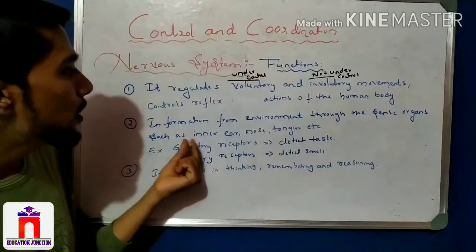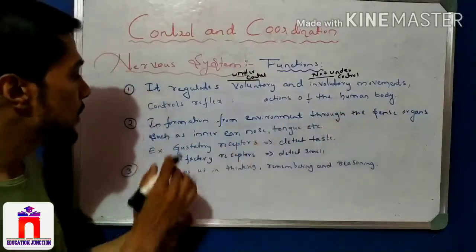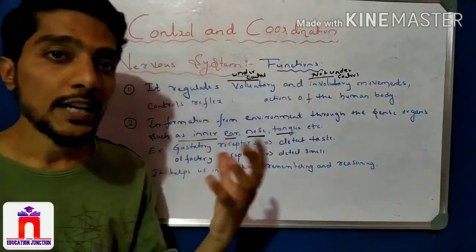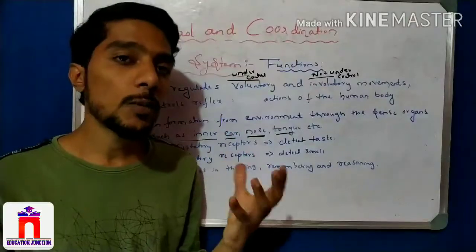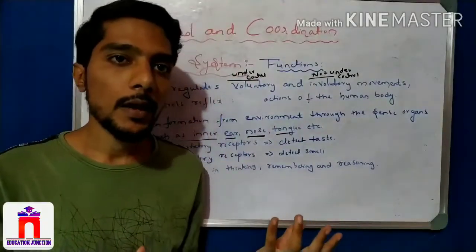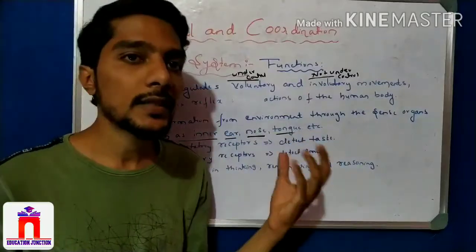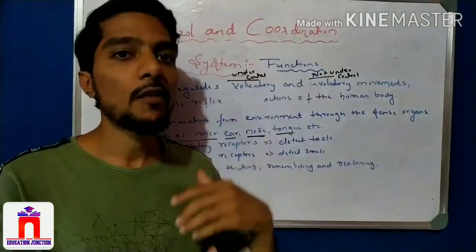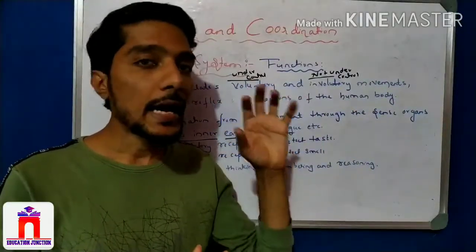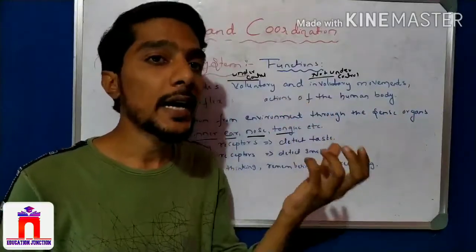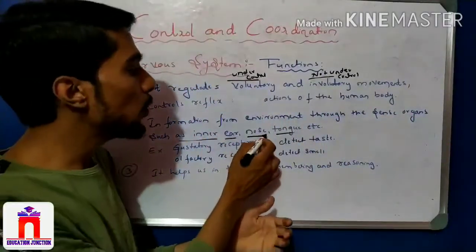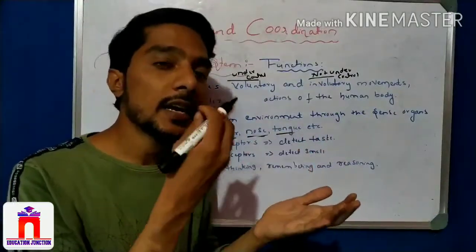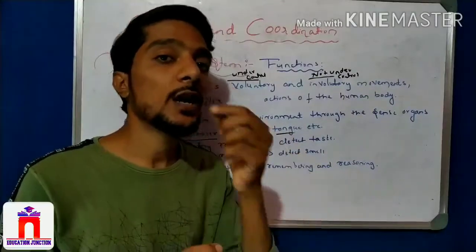The second one is collecting information from the environment through the sense organs such as the eye, ear, nose, tongue, etc. So this is getting information from the outer environment. For example, if I smell something sweet, a tasty smell, I detect the smell from the environment, I collect that information from the environment and it enters the body, and it is sensed by the nose. If I take a cake and taste that it is sweet, that sweetness is detected by the tongue.